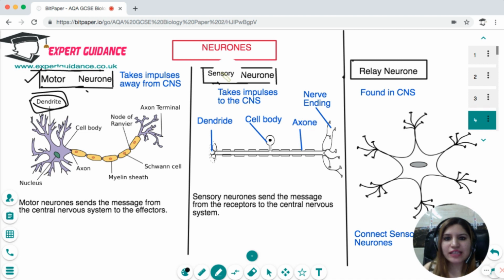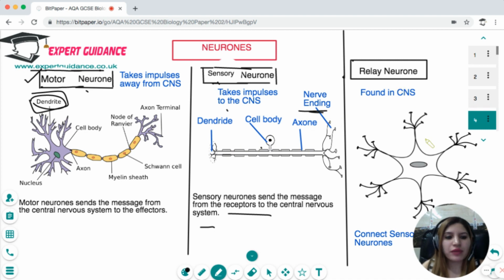Then there's a sensory neuron, which takes the impulses to the CNS. It takes the message from the receptors to the central nervous system. It has a small cell body and a long axon. And then the dendrite is also extended. And at the end, you have the nerve ending.